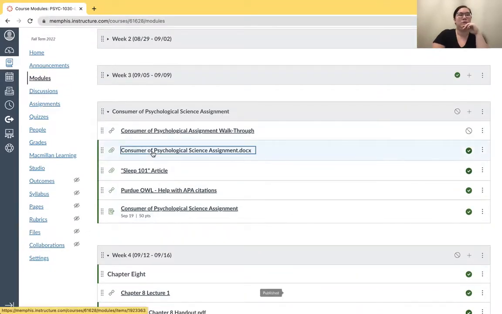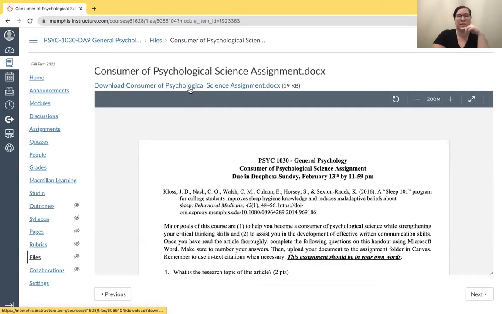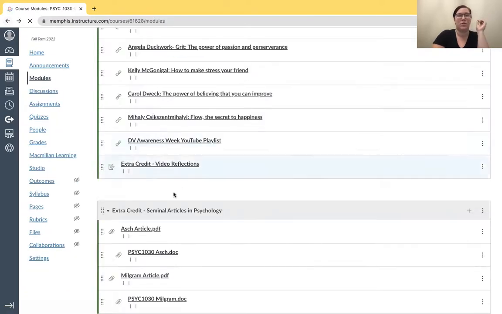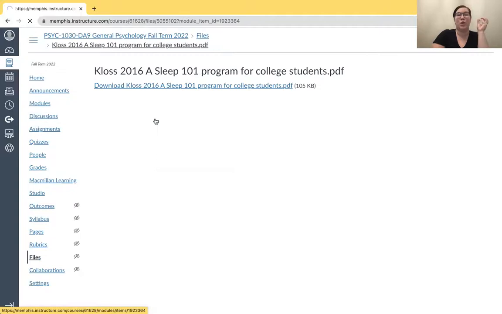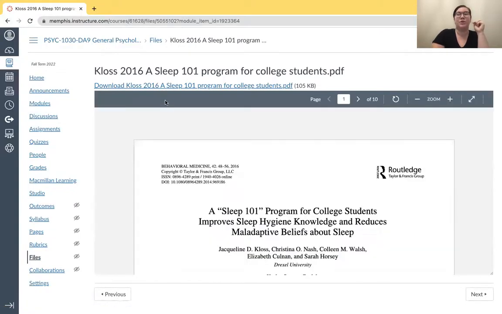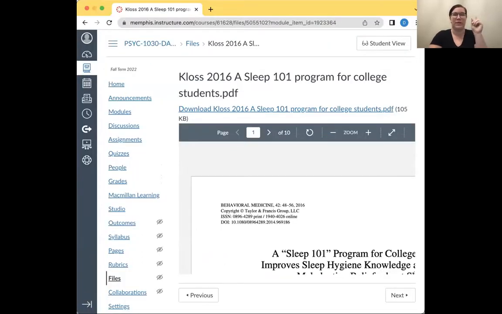So you need to go in and download both of these documents. I already have them downloaded, but you're just going to click this link right here and download it to your device. You're also going to do that with the article. It's the Sleep 101 article. You're going to download it to your computer and use your previewer to read it. I'm going to stop sharing my screen for a minute. You want to make sure you're viewing it on your device in your previewer and not on Canvas, because you want to be able to highlight it.